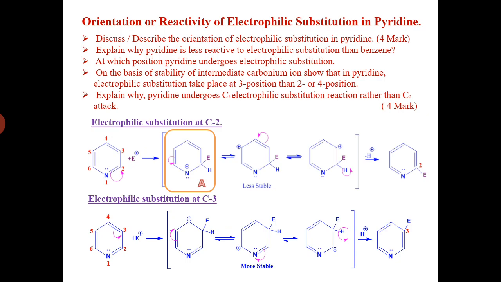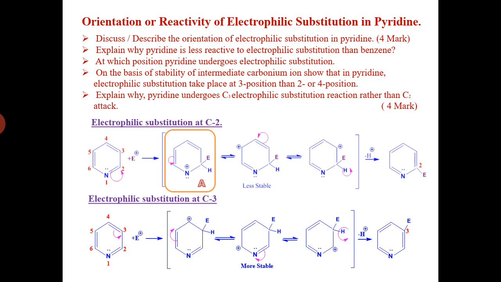So first we are discussing the electrophilic attack at position number 2, meaning carbon number 2. For the attachment of the electrophile at position number 2, that carbon will abstract a bond pair between the carbon and nitrogen towards itself and become negatively charged.